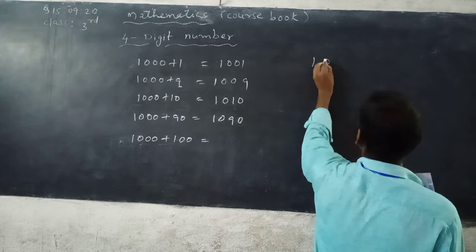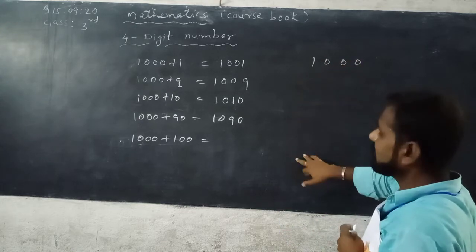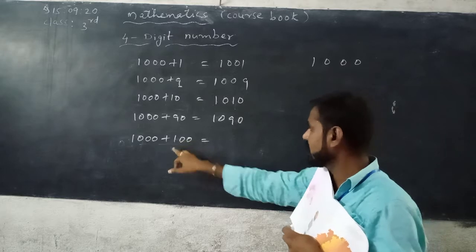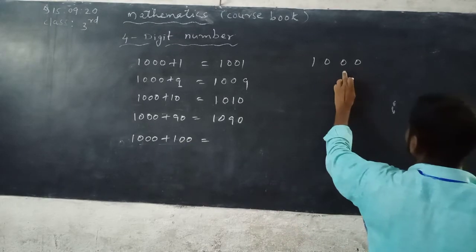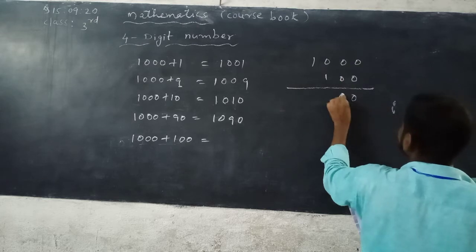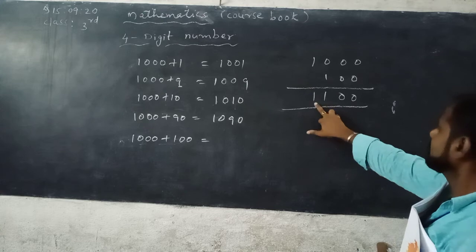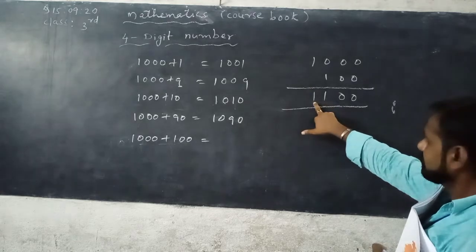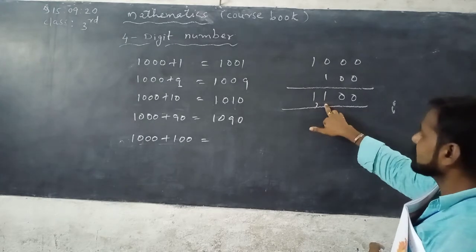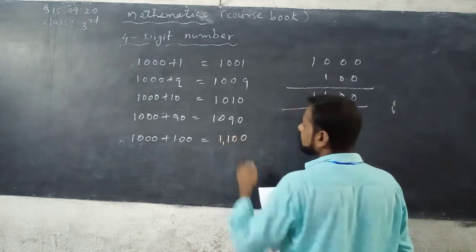See, ones, tens, hundreds, thousand. 1 is in thousands place, 1 is in hundreds place. So it can be written as 1100.